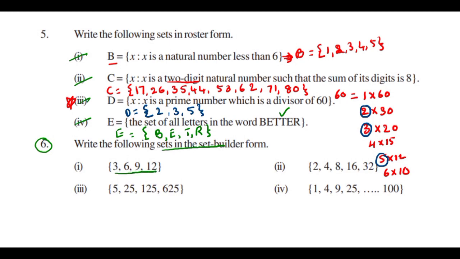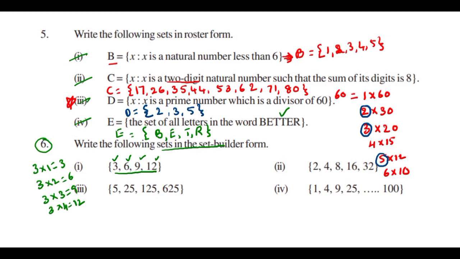But the multiples of 3 are there only up to 4. Like you see, 3 ones are 3, the first one. Second one, 3 twos are 6. Third one, 3 threes are 9, and the next one, 3 fours are 12. Okay, 3 fours are 12.